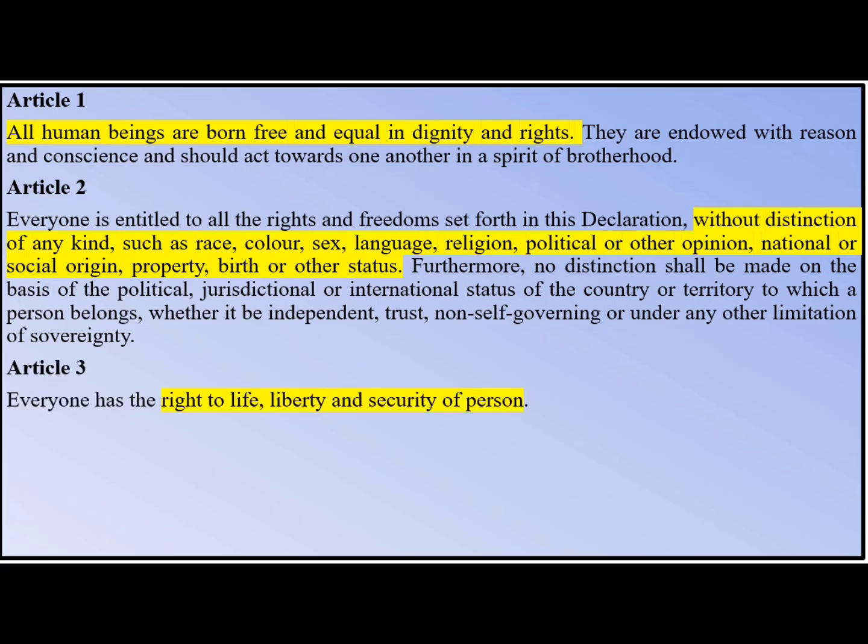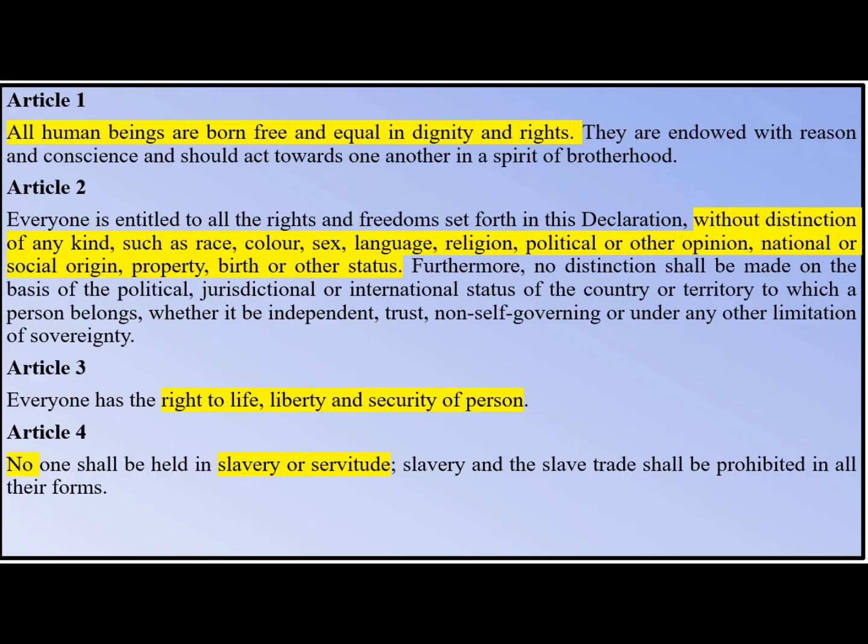Then Article 3 says that everyone has the right to life, liberty and security of person, and life and liberty is clearly in Article 21 of the Indian Constitution. So Article 3 is the corresponding article for Article 21 in the Indian Constitution. Then Article 4 says that no one shall be held in slavery or servitude.